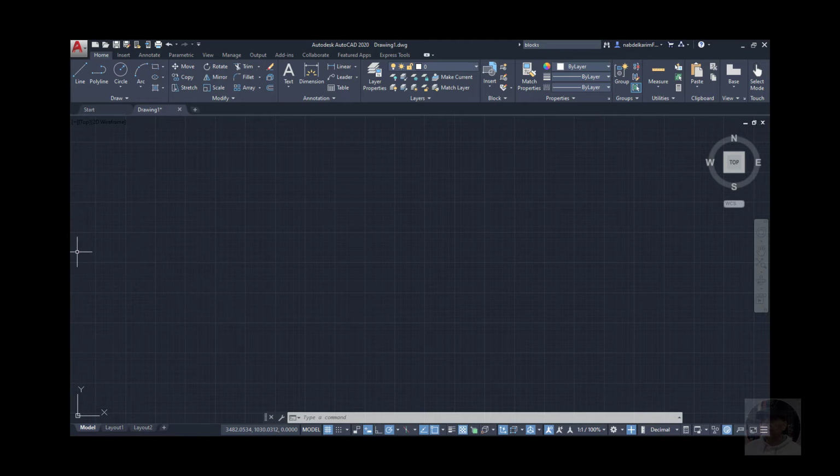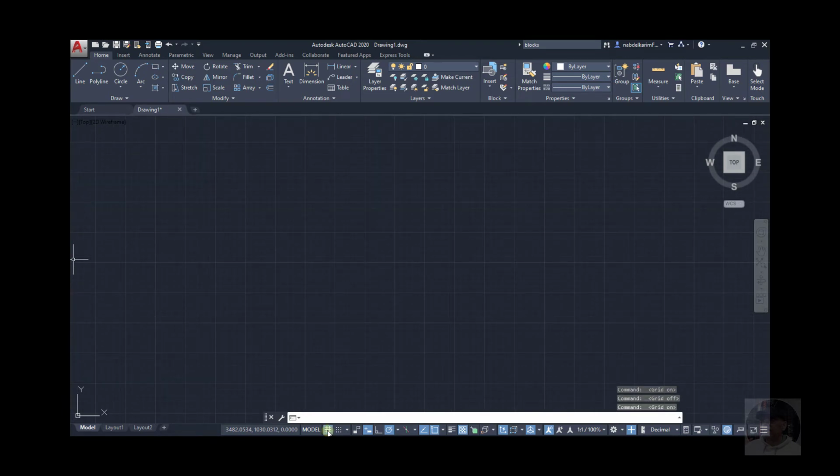And by the way, the icons here display with the blue background box when they are toggled on. For example, here the grid, okay, it's on. Okay, you see if you press F7, it says there F7 on, off.